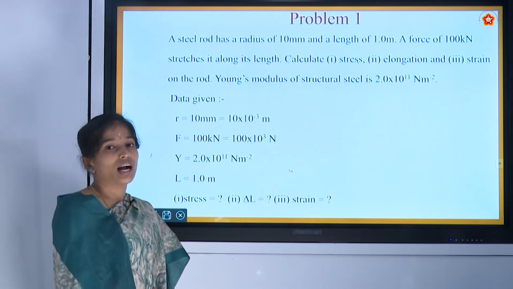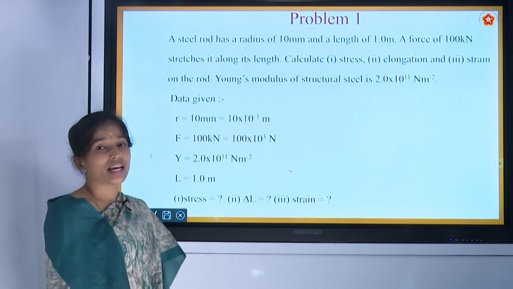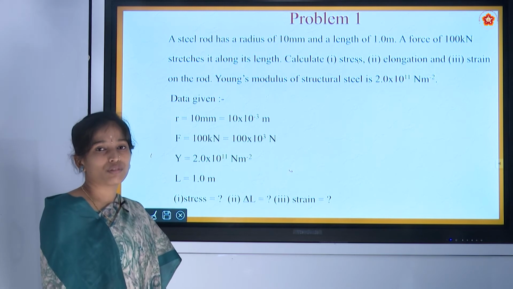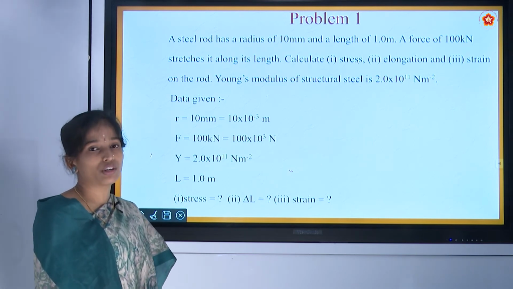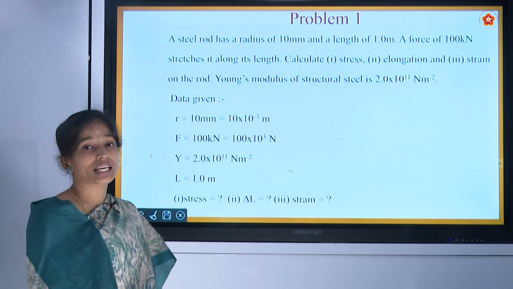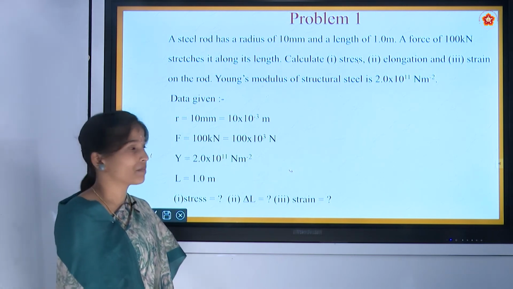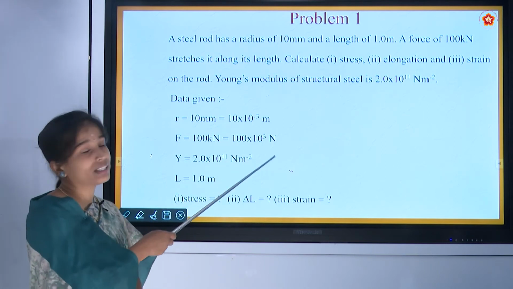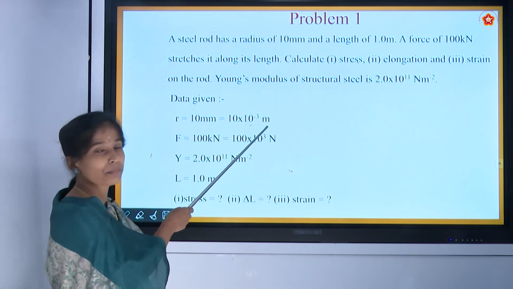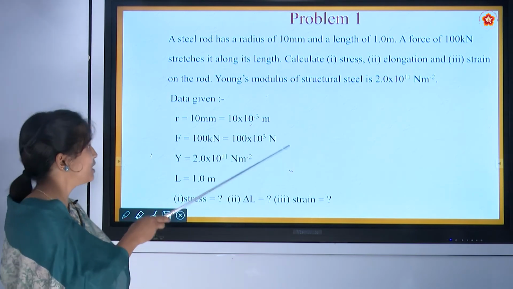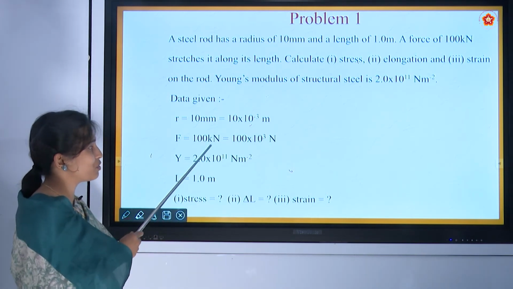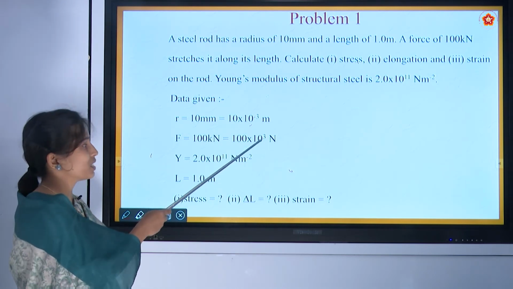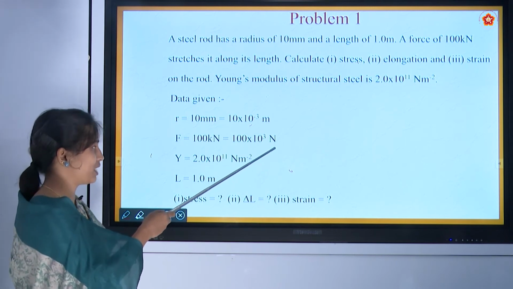We should again remember that everything should be in standard form. That means mass should always be in kg, length always in meter, and time always in second. Here the radius is in millimeter. Milli is nothing but 10 raised to minus 3 meter. We have to convert it. Likewise, force is given in kilonewton. Kilo is nothing but 10 raised to 3. We have converted that also into standard units.